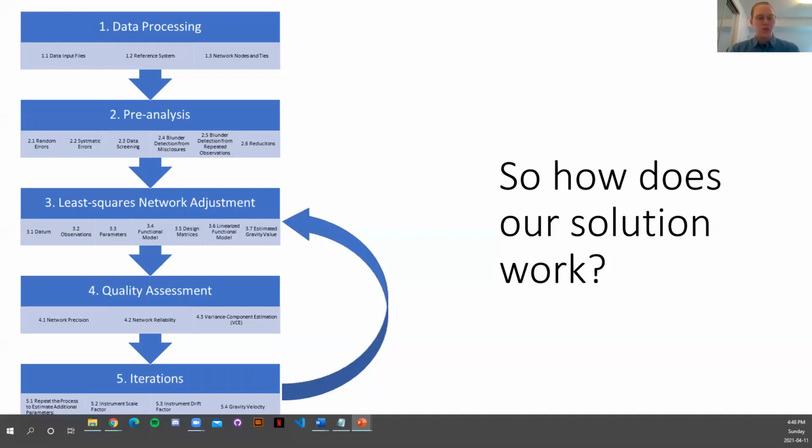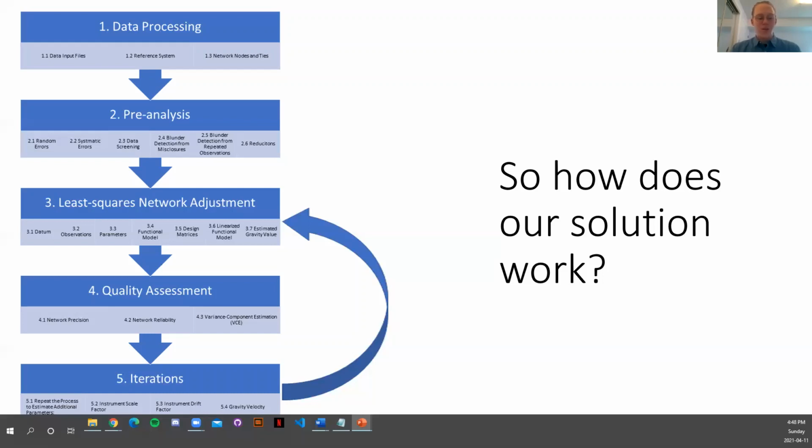And then the third step is the least squares network adjustment. If you're not familiar with least squares, the objective is to estimate the value of the parameters, in this case, the gravity value, and minimize the sum of the squares of the residuals, which is basically the errors. So it aims to minimize the errors. In this step, we define our datum and the relationship between the observations and the parameters, which is our functional model, and find our solution for the estimated gravity value.